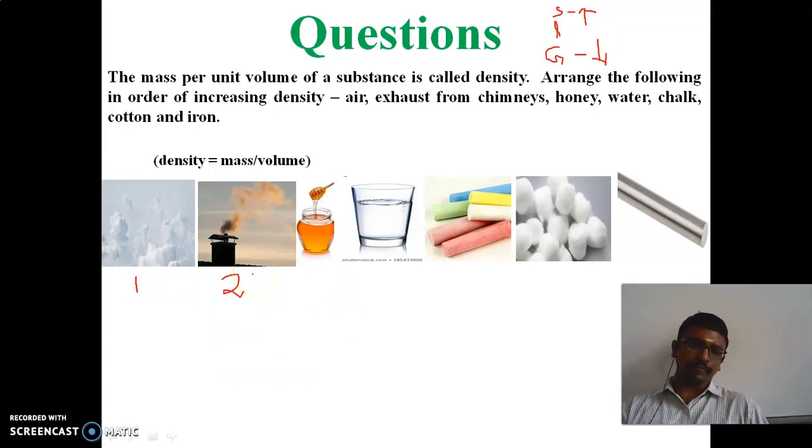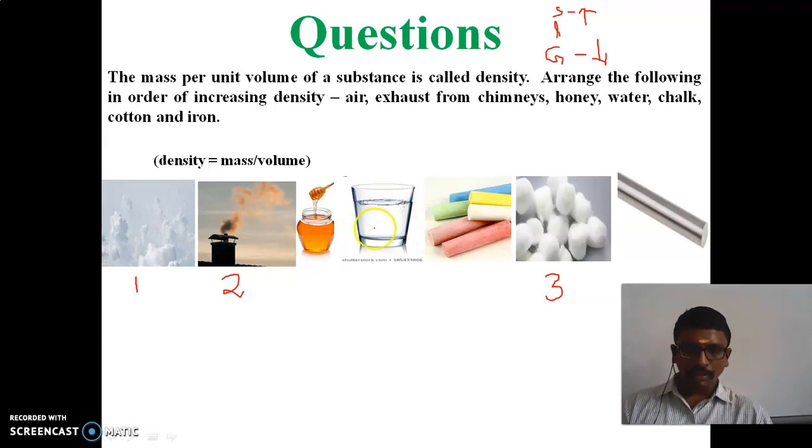And third, what remains? Honey, water, chalk, cotton, iron rod. You can see the cotton density is low, so the third in increasing order is cotton. Next, honey and water are both in liquid state.